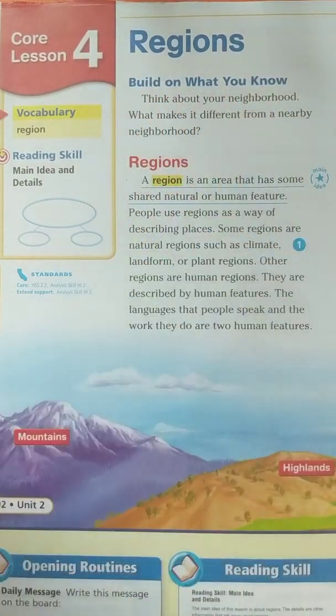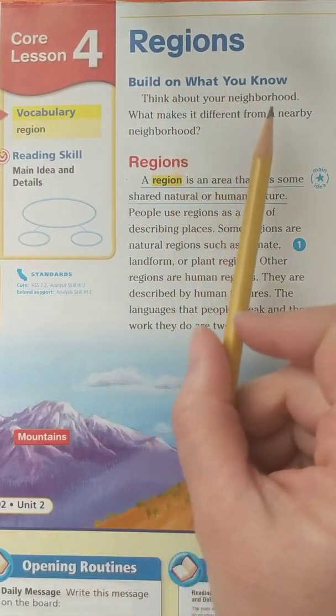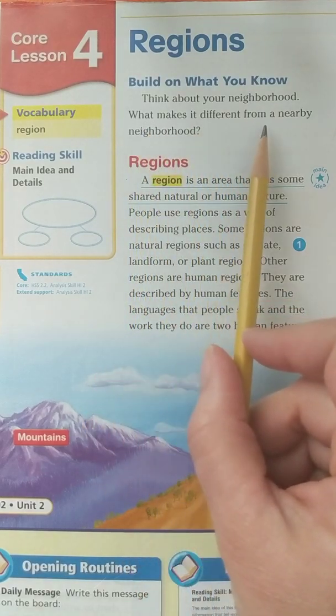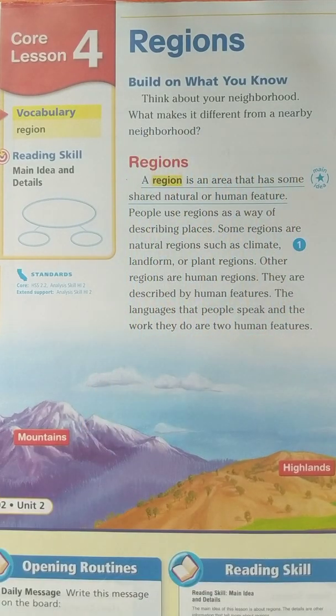Build on what you know. Think about your neighborhood. What makes it different from a nearby neighborhood? Our area, like Corona, might be different than some of the beach cities, like in Huntington Beach. What makes it different? Well, they have different weather even from us because they're closer to the beach. They have cooler weather, lots of breeze and cooler weather than we do out here in Corona. So each neighborhood and area can have different characteristics. And so that can be part of a region. Let's talk about regions.